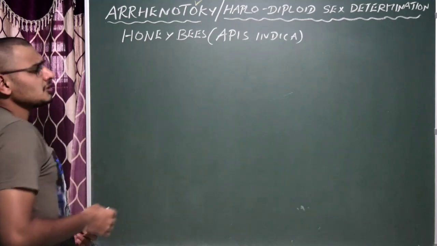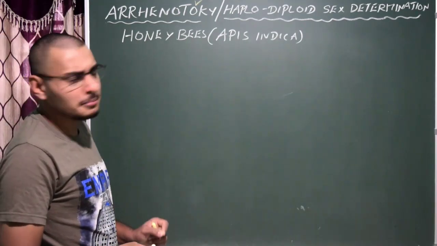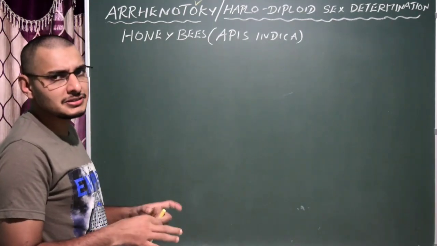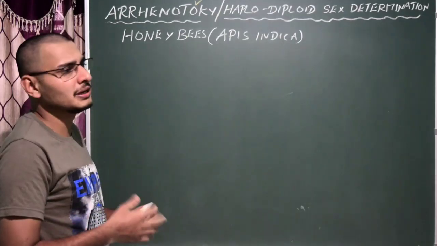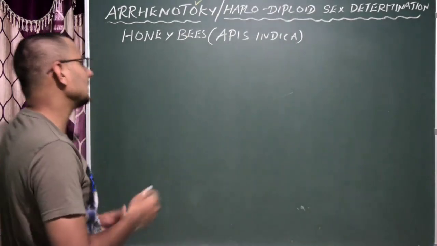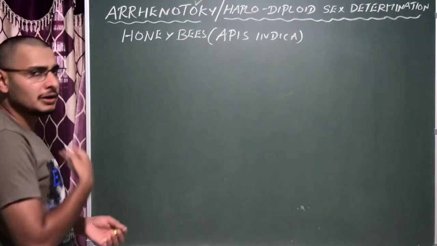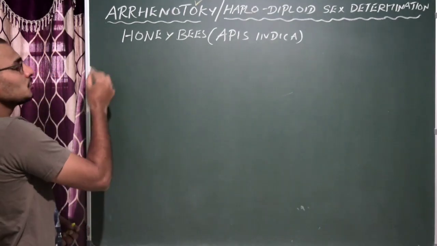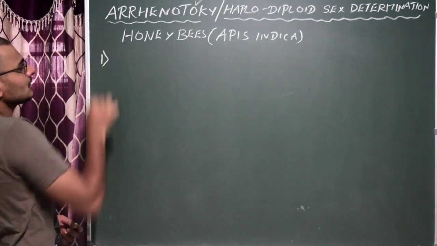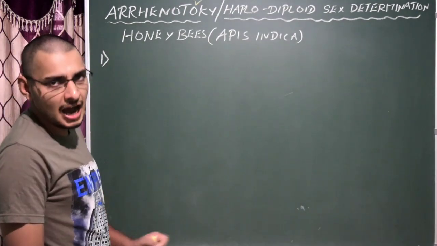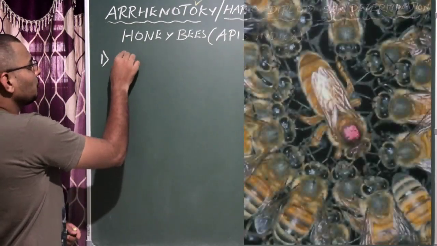Let us first write the division of labor, or different types of honeybees in terms of sex or work. We classify them into three types. The first one is the head of the honeybee hive, which is the queen.